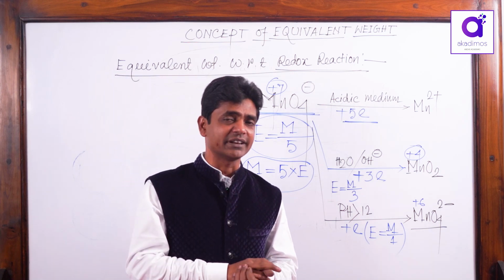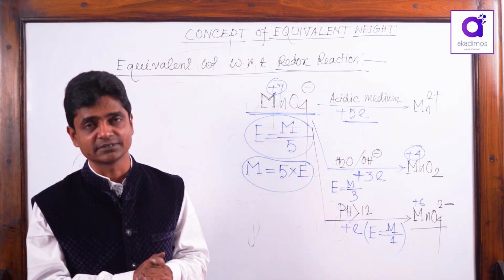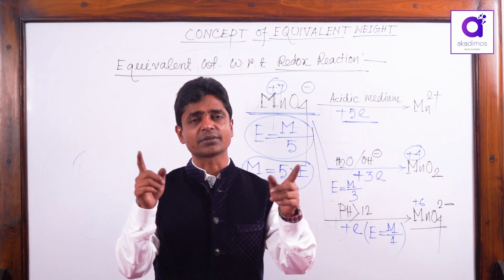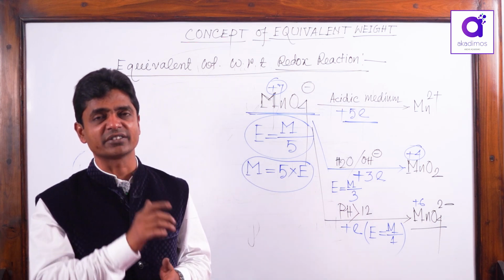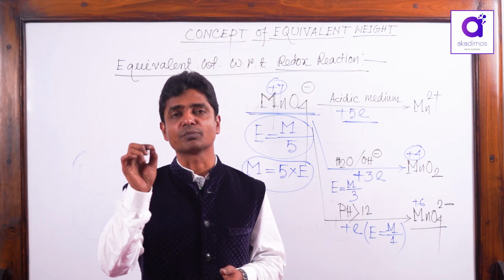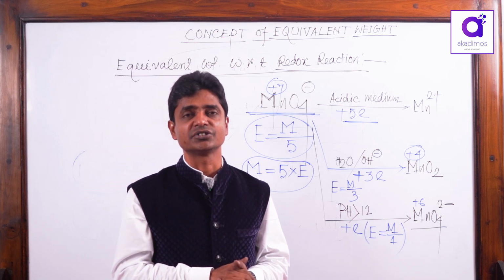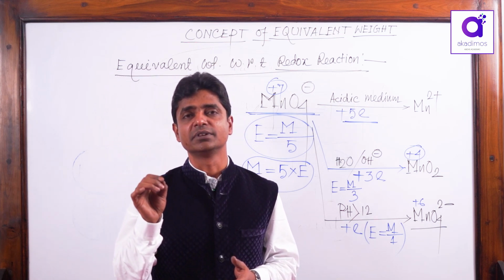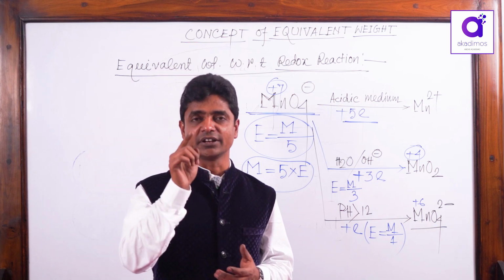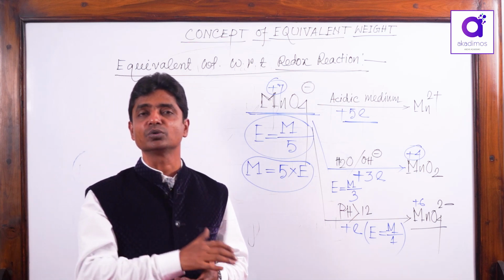I am giving an example. You have prepared a KMnO4 solution and kept it in a bottle. On the surface of the bottle, one student has written 0.1 normal, and another student has written 0.5 molar. Remember, normality comes from the gram equivalent, molarity comes from the gram moles.